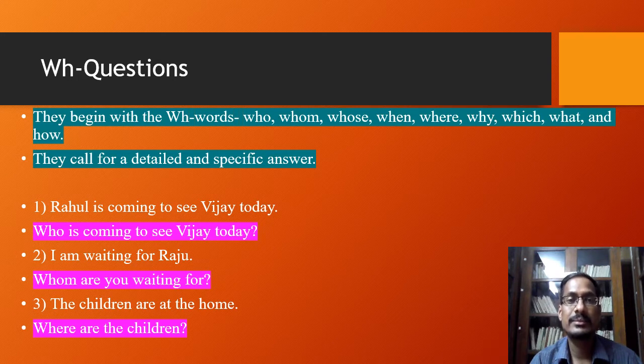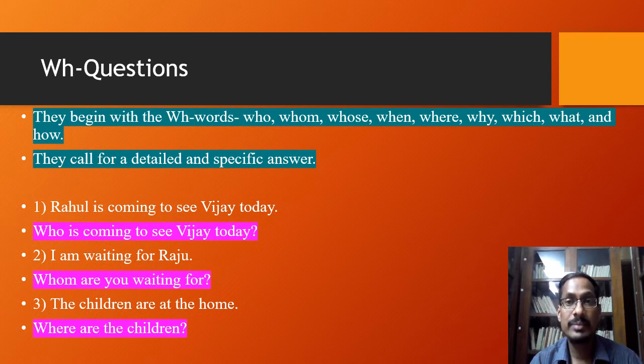And you know that these WH questions call for detailed and specific answers. So it is very easy to identify the WH questions. There are two important rules that you should remember. The first rule is that they begin with the WH words and they end with a question mark.